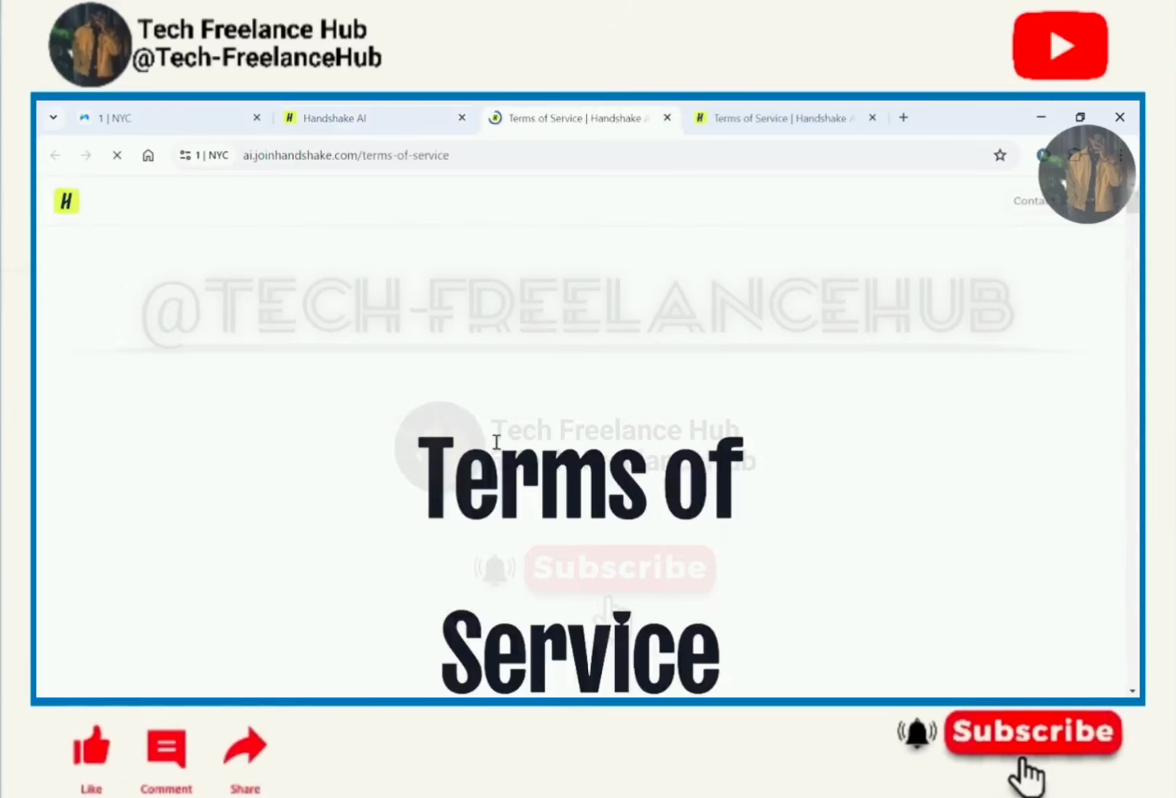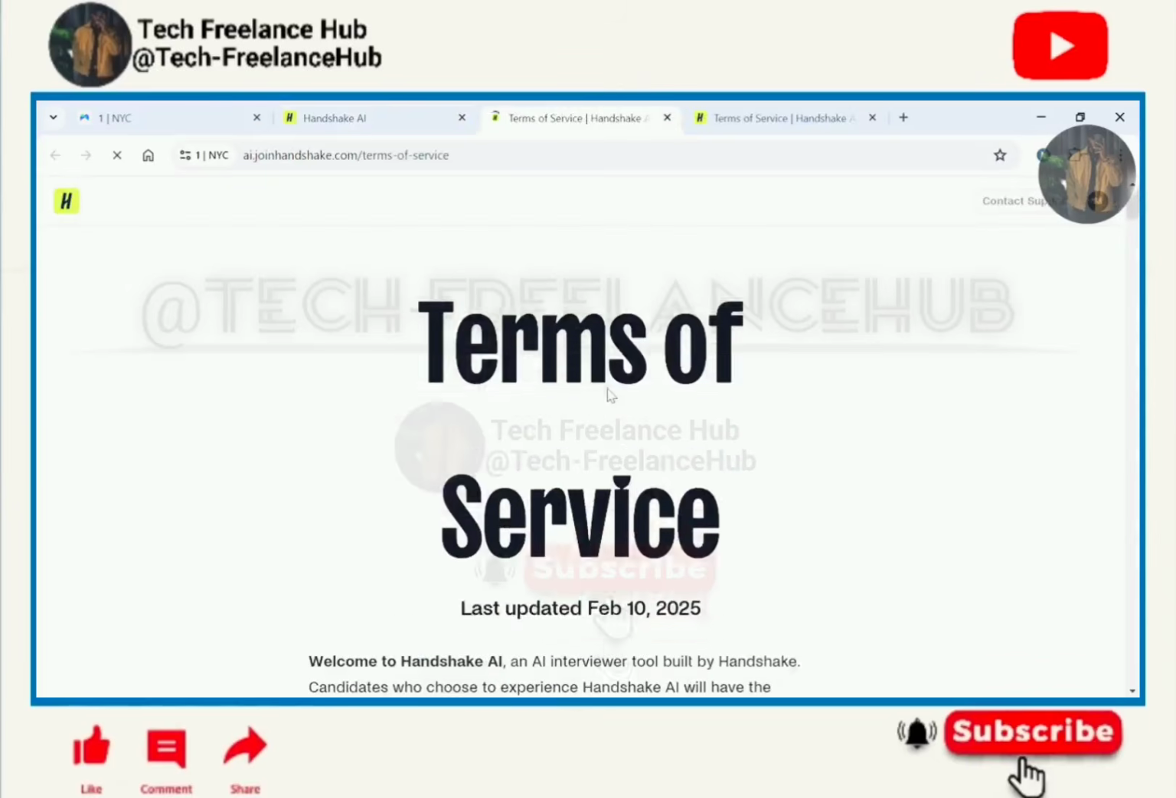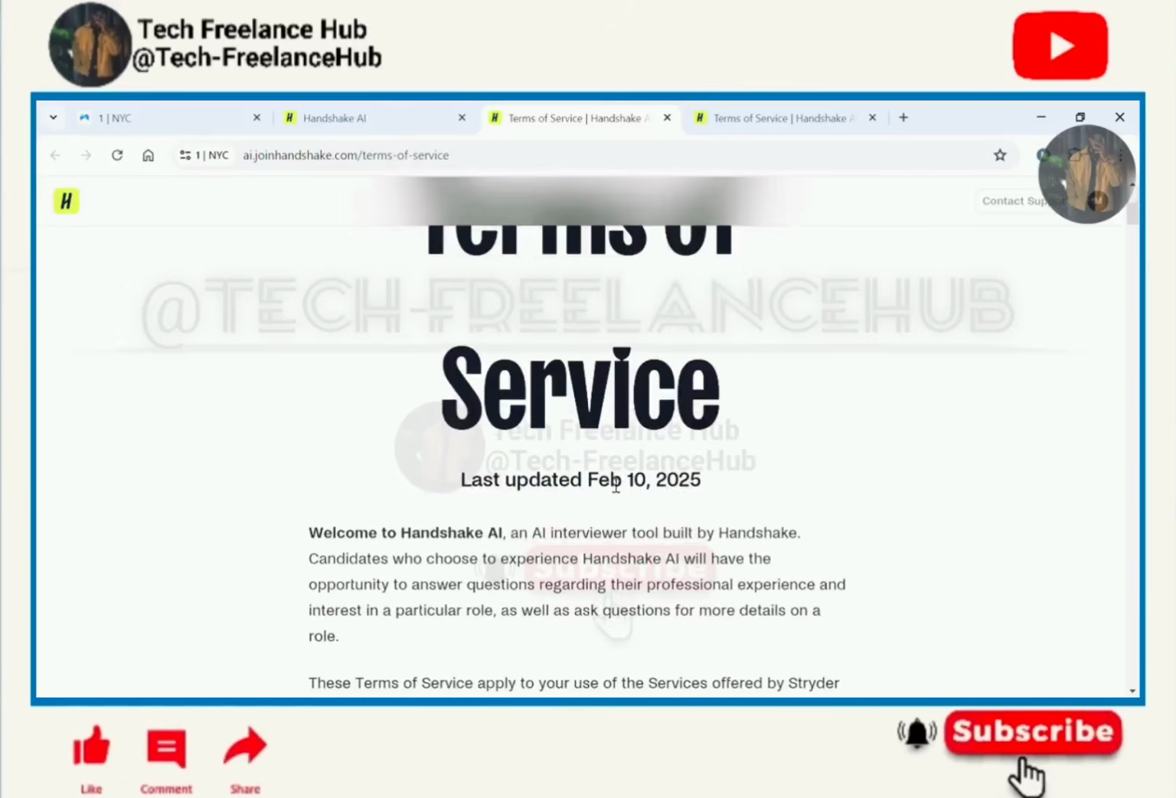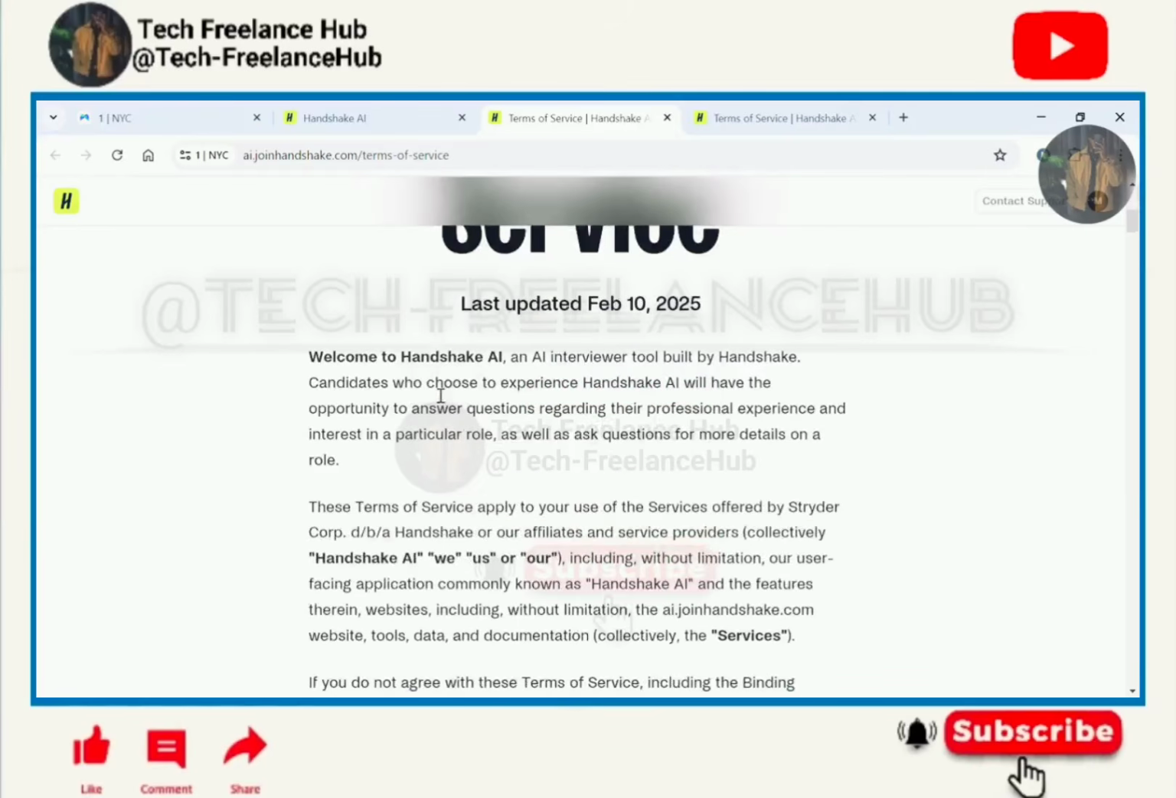I went through their terms of service to see whether I breached any of them, and I want us to do a quick check on their terms of service, and it was updated on February 10, 2025. Welcome to Handshake AI, an AI interviewer tool built by Handshake. Candidates who choose to experience Handshake AI will have the opportunity to answer questions regarding their professional experience and interest in a particular role, as well as ask questions for more details on their role.